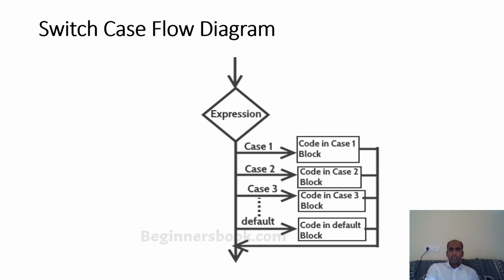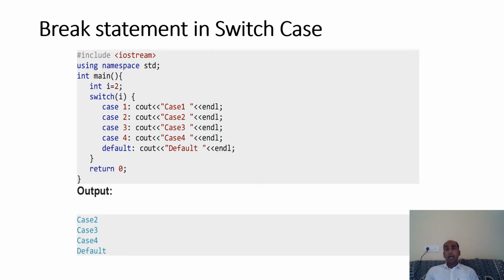So the flow of switch case you are looking at: we are specifying multiple cases, then the default statement. Now, if I am not going to use the break statement, what will happen? In this case, you are looking at the value of I equals to 2. Inside switch case, we are specifying I, that means 2, passing 2. So case 1 false, case 2 true. When case 2 is true, cout case 2, and all the next cases will be executed by default. So case 2, case 3, case 4, all will be printed.